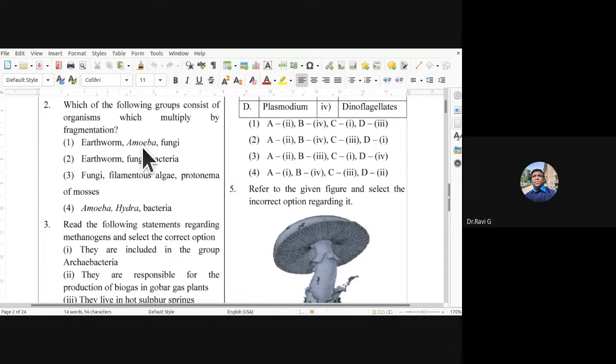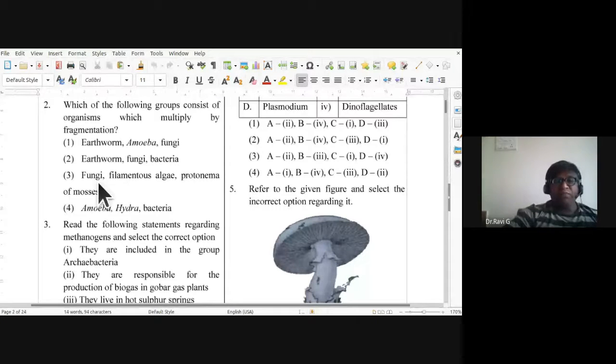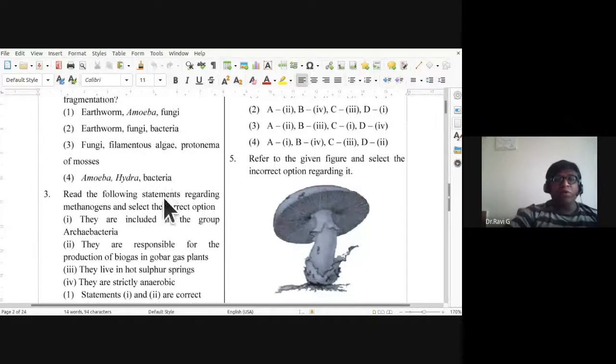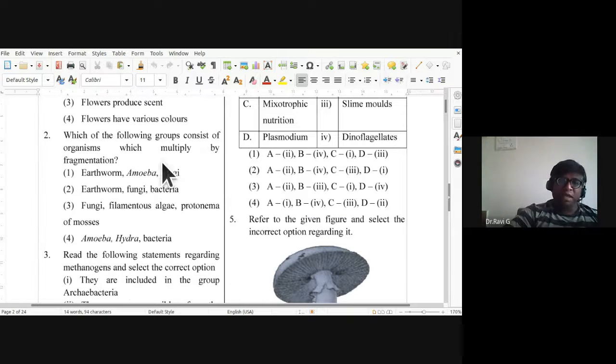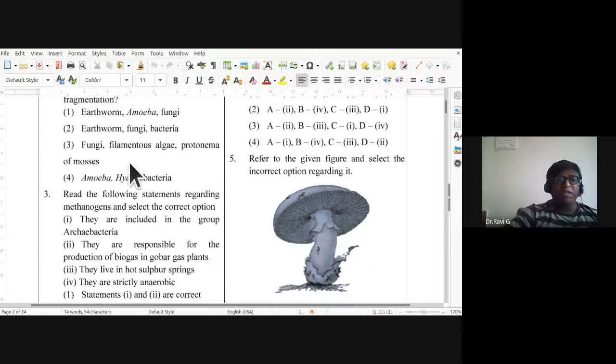Earthworm, amoeba, fungi; bacteria, fungi, filamentous algae, protonema of mosses; amoeba, hydra, bacteria. See, amoeba does not multiply by fragmentation. Fungi can. Earthworm also multiplies by fragmentation, but bacteria won't. So fungi, filamentous algae, and protonema of mosses are the right answer. If they undergo fragmentation, they can function as a new organism. So the third one is the correct answer.